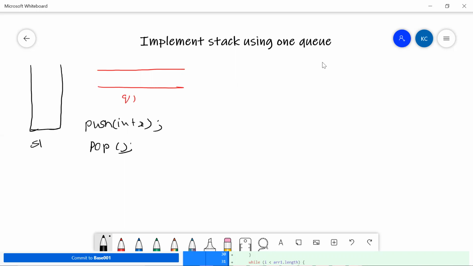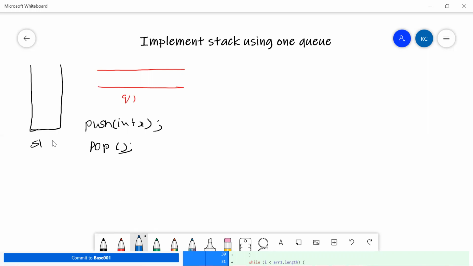So what is our implementation logic? Or maybe by seeing the problem statement, we need to take an example, right? We need to implement a stack, S1, using a queue. Our input would be queue and our implementation would be stack, right? In the implementation, we need to implement two methods, push and pop, because these are the two important methods in a stack. So we need to implement these by using a queue. Again, I'll take examples.